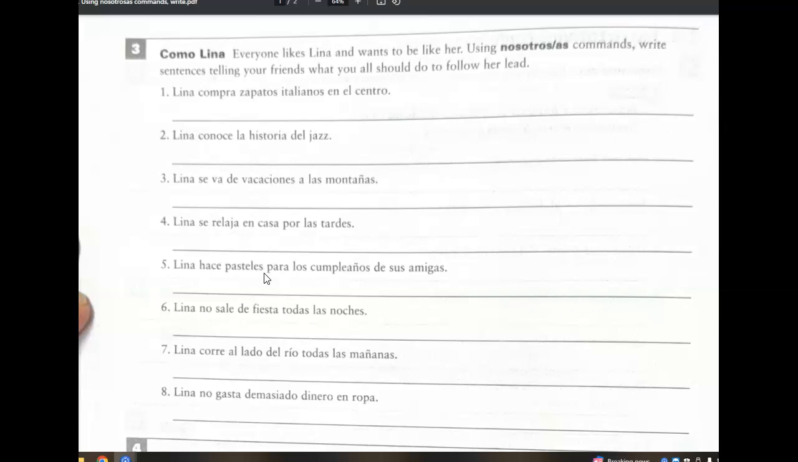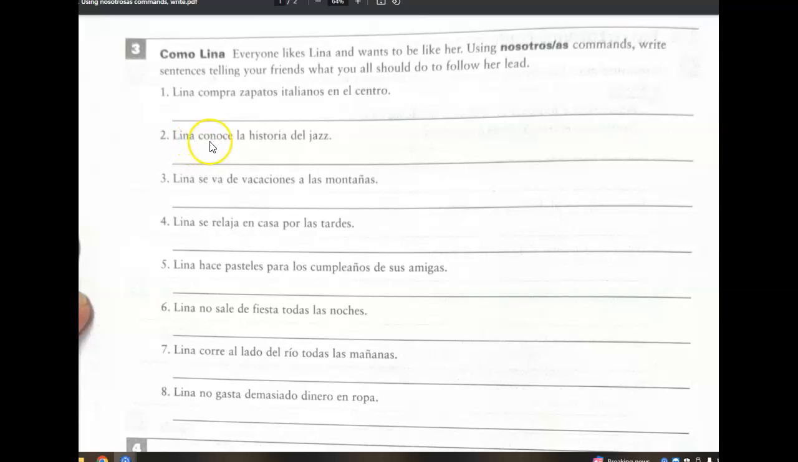For example, Lina compra zapatos italianos en el centro comercial. Lina, and then compra is going to change to the nosotros command form. And we're going to take out Lina because we're not talking about her anymore. We're talking about us. So number 1 would be compremos zapatos italianos en el centro comercial.